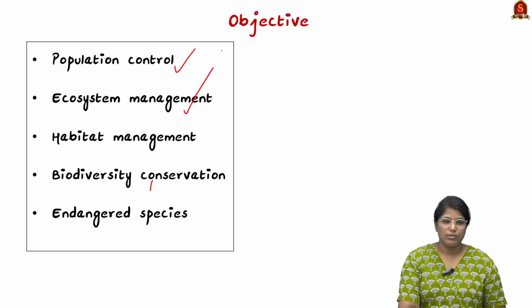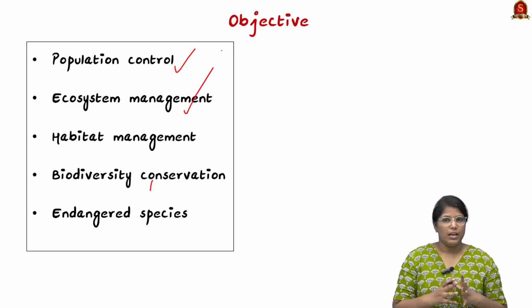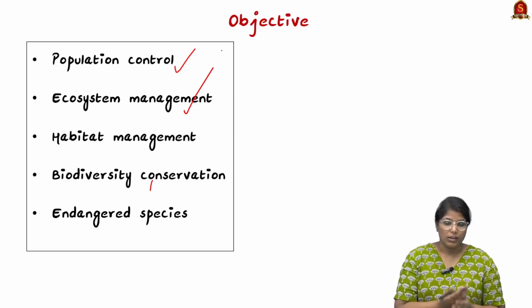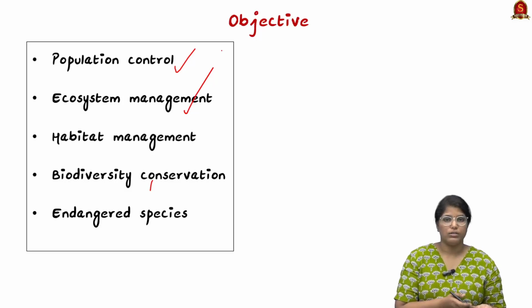Secondly, ecosystem management. Every species in a particular ecosystem plays a very important role, so their niche should be properly maintained, and for that also we have to work on wildlife management.